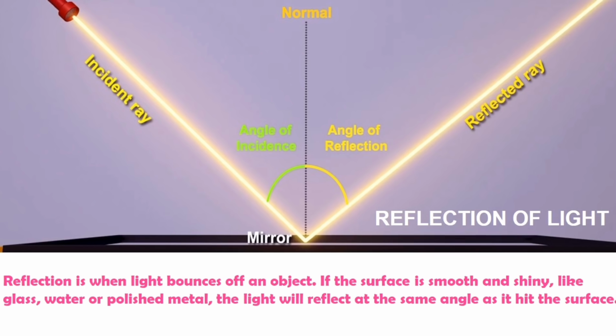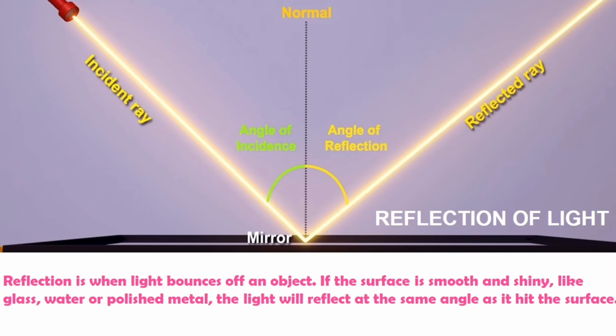The ray which falls on the mirror is the incident ray. The ray which bounces back is the reflected ray. When you draw a normal line, that is a perpendicular line, one can easily mark the angles it produces. The angle between the incident ray and the normal is the angle of incidence. The angle between the reflected ray and the normal is the angle of reflection. Always, for a plane mirror, the angle of incidence is equal to the angle of reflection.